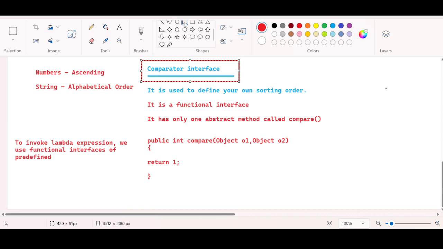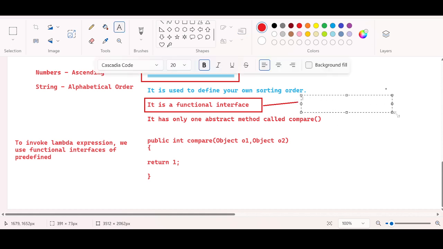When something is a functional interface, just blindly think that this is a functional interface, so this can be used to invoke lambda expressions. You can blindly think that. Functional means lambda. Lambda means functional. Okay. Always ensure that these two concepts go together. Functional means lambda, lambda means functional.